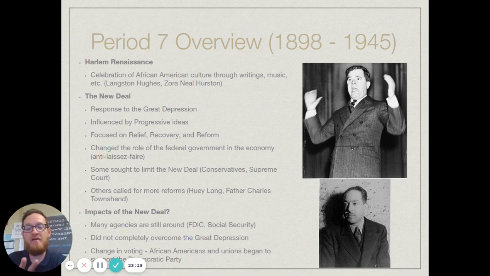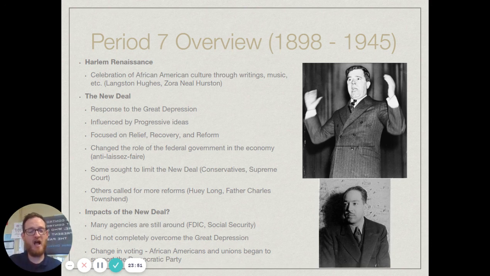And you're going to see a lot of what he does is actually influenced by progressive ideals, but it is also influenced by the new economic theories of the day, which basically said, hey, we should use government spending to help promote and push the economy up, especially when the economy is down. So the New Deal is focused on relief, recovery, and reform. Those are the 3 R's of the New Deal. And you're going to see that with the New Deal, all of these different programs kind of fall in under that.